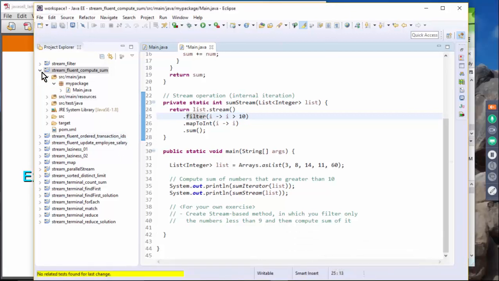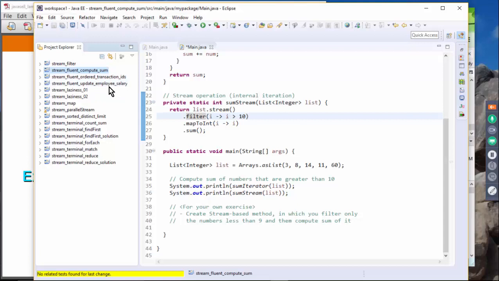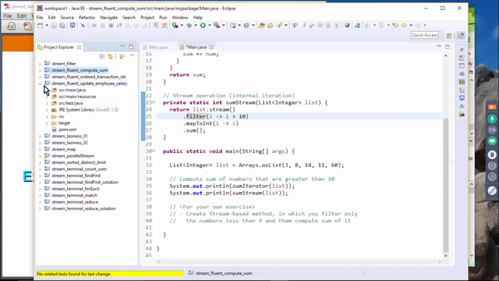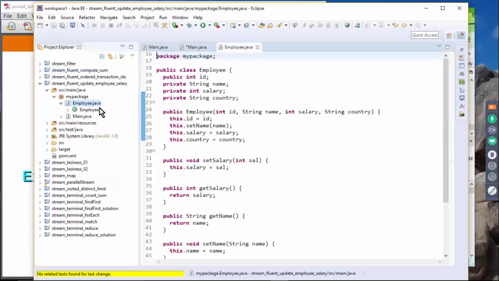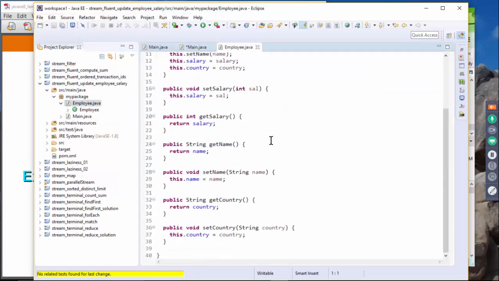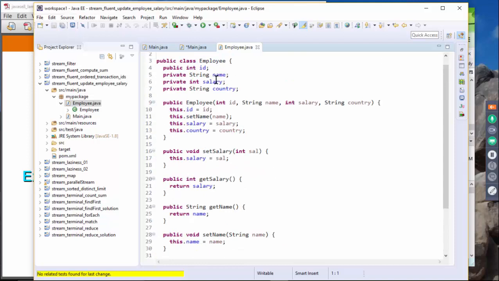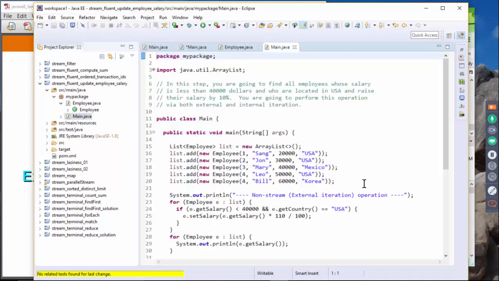Let's move on to the next 2 exercises. One is employee salary, and then we're going to take a look at the transaction ID. For employee salary, we have an employee domain class, which just has the name, ID, salary, and country. Then in our main method, what we want to do is find all employees whose salary is less than $40,000 and who are located in USA, and then raise their salary by 10%.